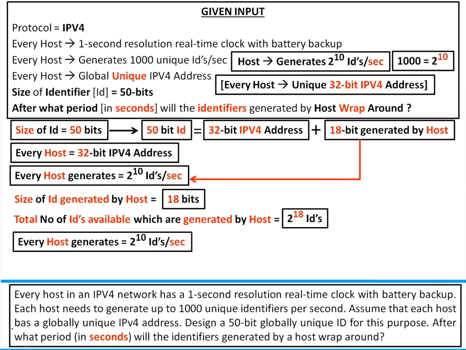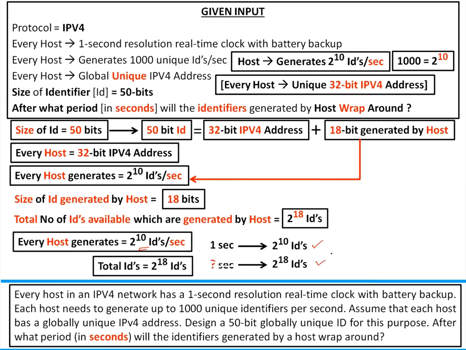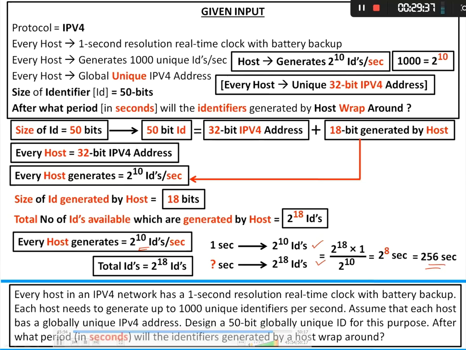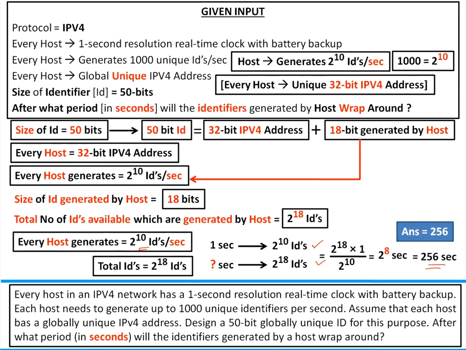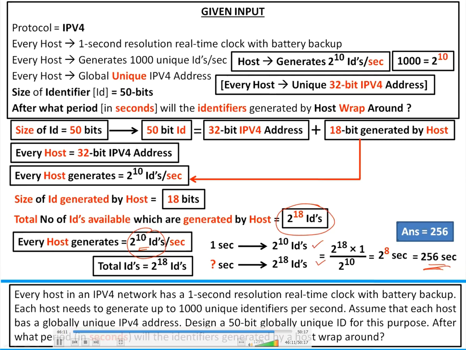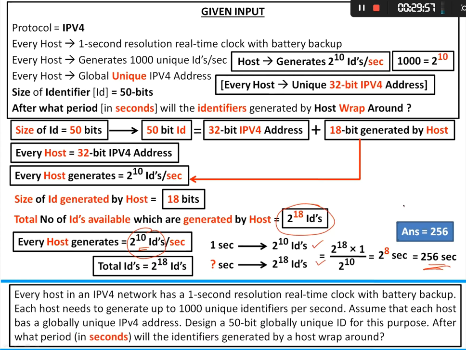Every host generates 2 power 10 IDs per second. That means in 1 second, I can generate 2 power 10 IDs. So how much time does it take to generate 2 power 18 IDs? That is 2 power 8, that is 256 seconds. After 256 seconds, all your numbers will be wrapped around. As you are generating 2 power 10 IDs per second, in 256 seconds you will have generated 2 power 18 IDs. Afterwards, you have to start from scratch again. So the answer will be 256, guys.